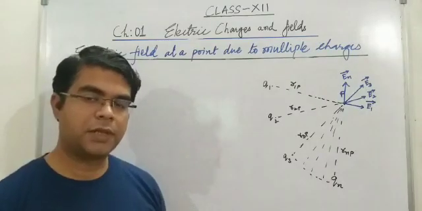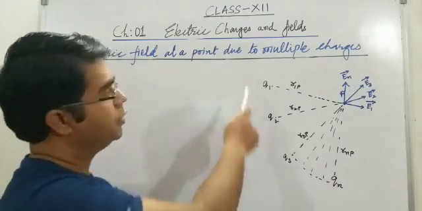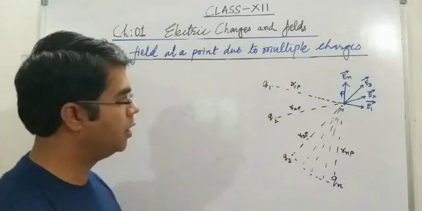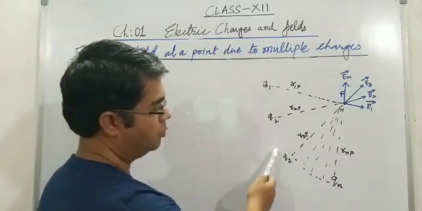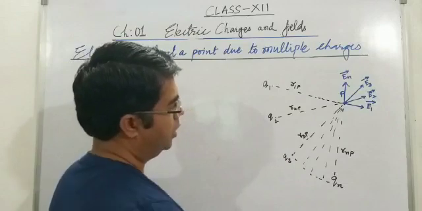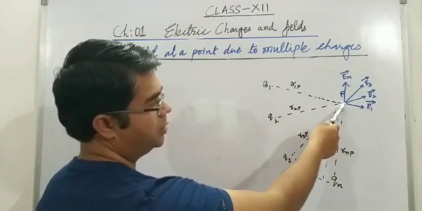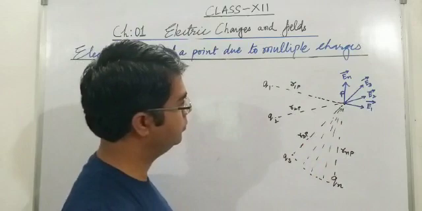Now the last topic of this lecture is electric field at a point due to multiple charges. Consider n charges Q1, Q2, Q3 up to Qn, and consider a point P which is placed in the electric field of the given charges.